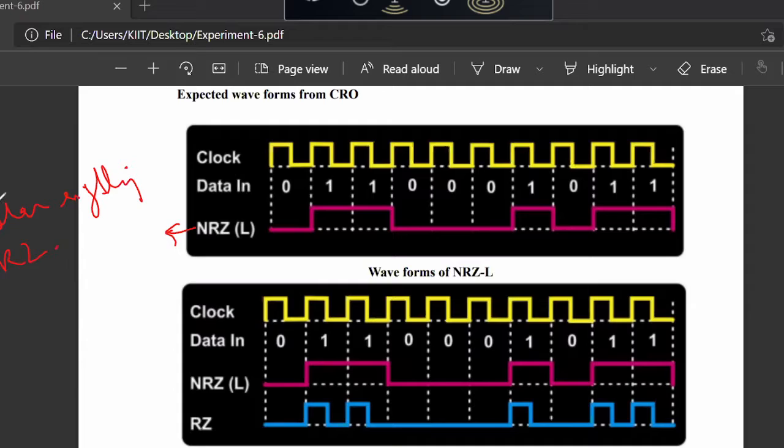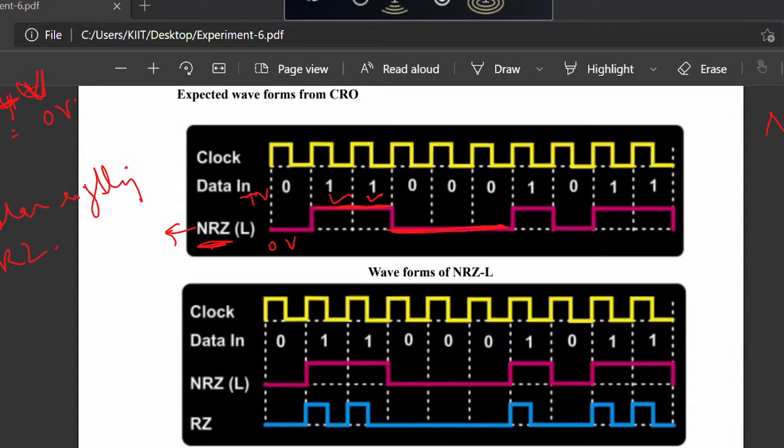In unipolar signaling, bit 1 is transmitted by plus V volt, and bit 0 is transmitted by 0 volt. So you can see all the bit 1s are transmitted by plus V, all the bit 0s are transmitted by 0 volt. This is unipolar signaling, and it is of non-return to zero type.